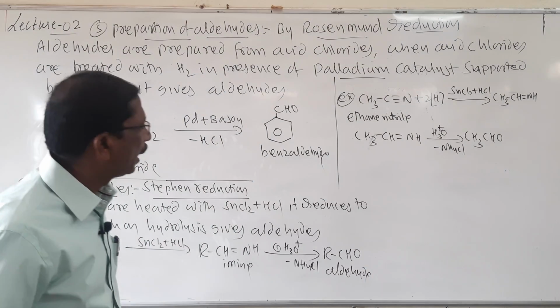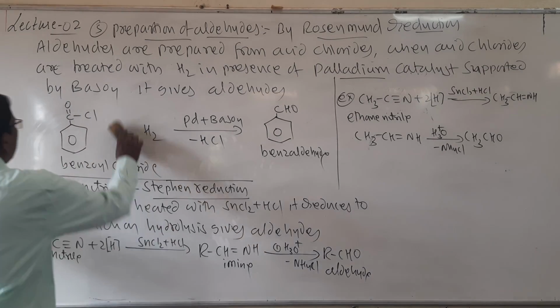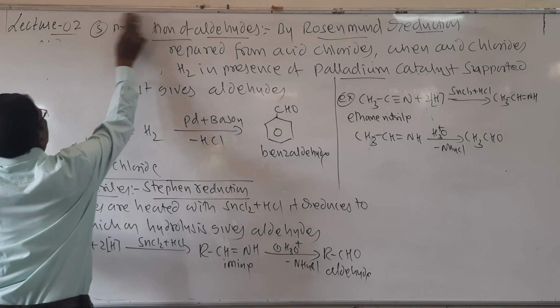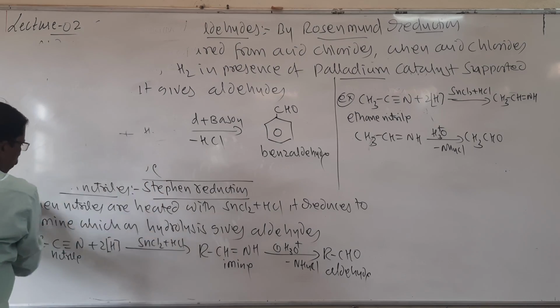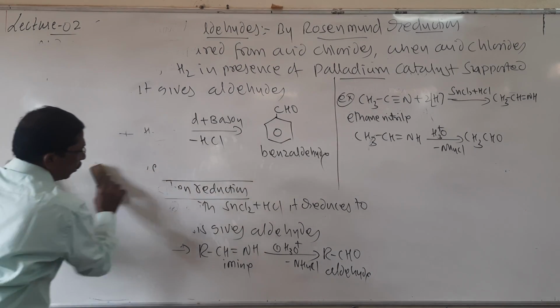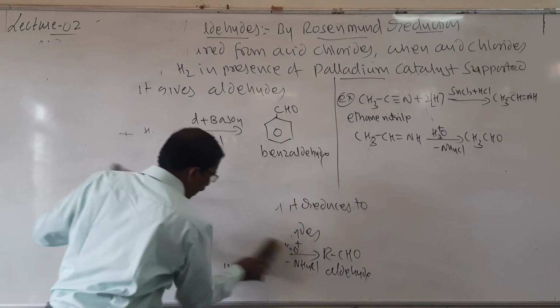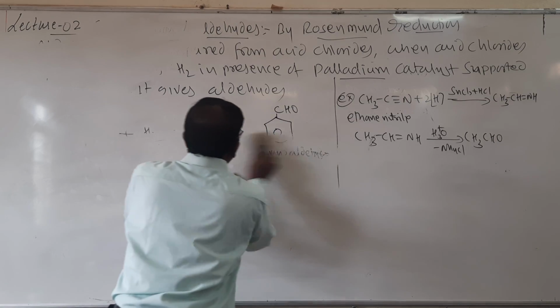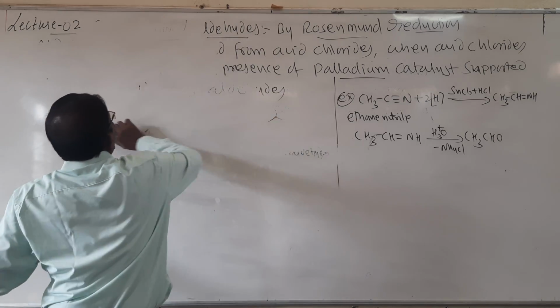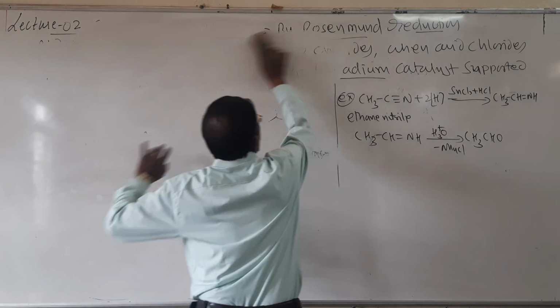And now let us see another example. When another reagent is used, that is diisobutyl aluminum hydride, what happens?